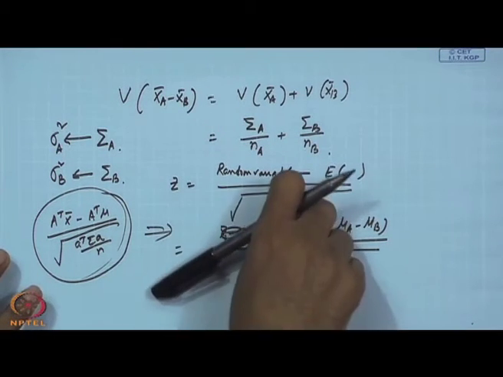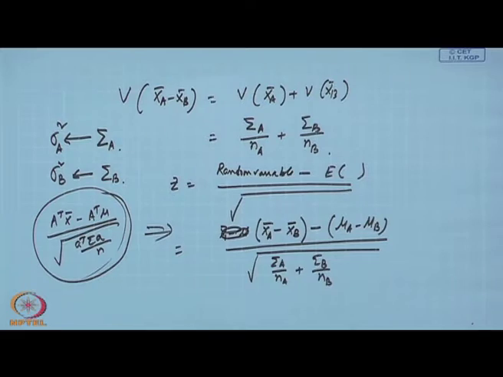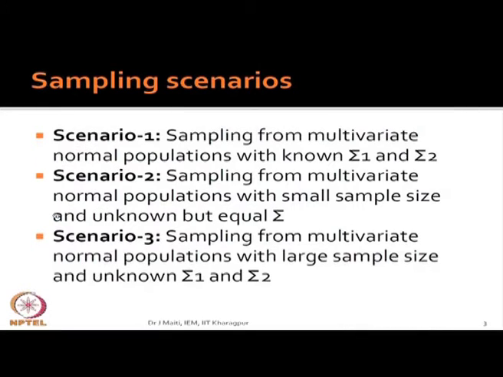So, the same principle will be applied now. Only thing is that one more component is added, denoted by sigma A, sigma B. Later on we will be adding S A, S B, something like this, but essentially other things remain the same. So, you have a similar situation here. You are sampling from multivariate normal populations with known sigma 1 and sigma 2.